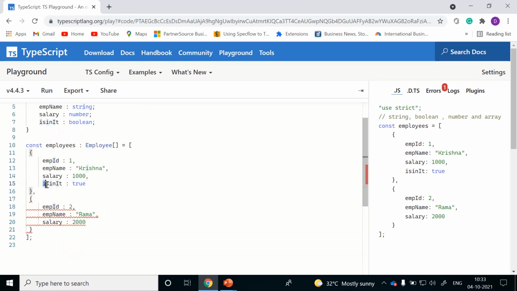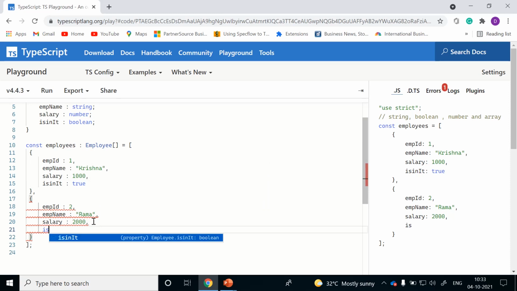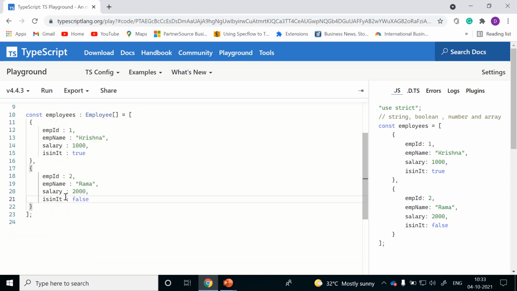I just missed one more property to assign, that is isInIT. If you hover over it, TypeScript is going to suggest that the property isInIT is missing in the type. Let me assign isInIT as false. Is not belonging to IT.